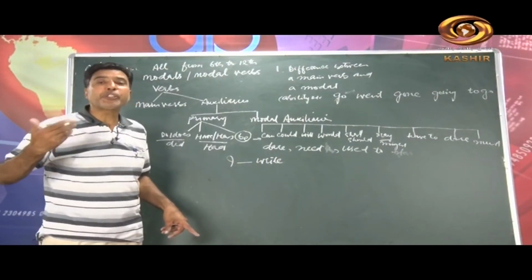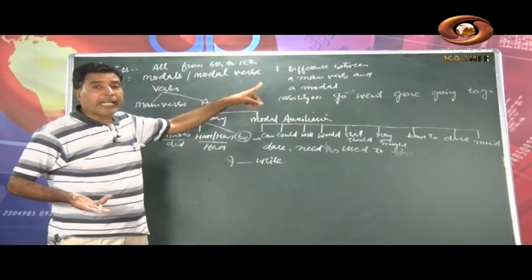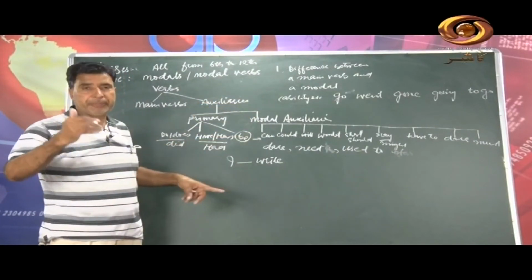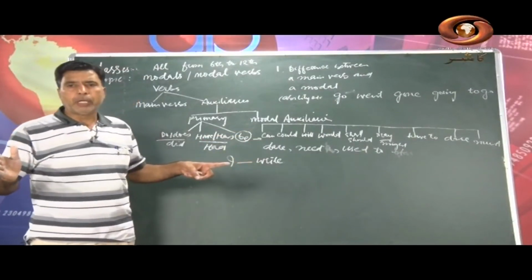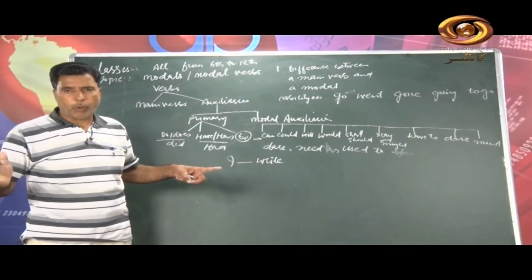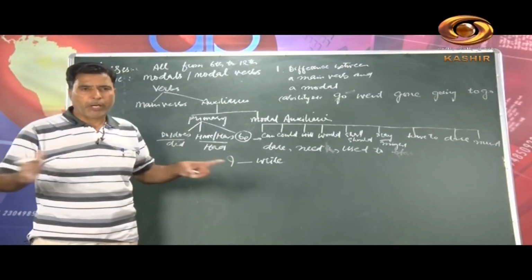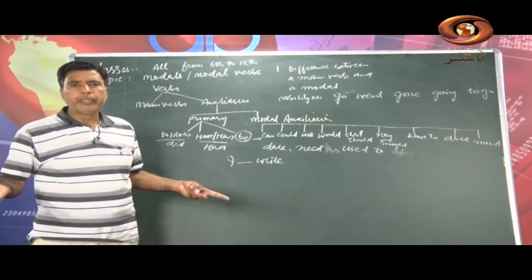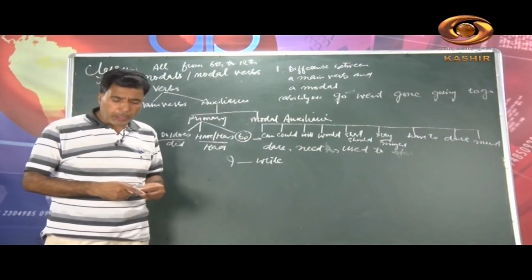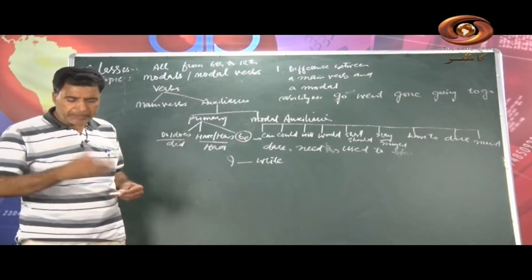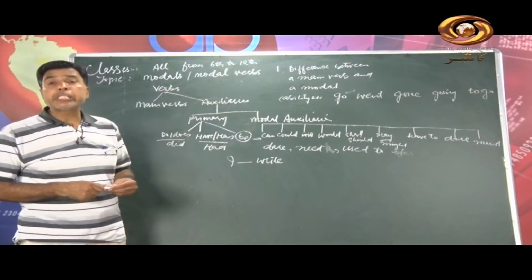I am going to discuss here what these modals show. But first of all, that's why I am telling you the difference between a modal verb and a main verb. A modal verb does not have any of these forms. We cannot write a modal in ing form or s form. These modals are called defective verbs, and these are also called special verbs.